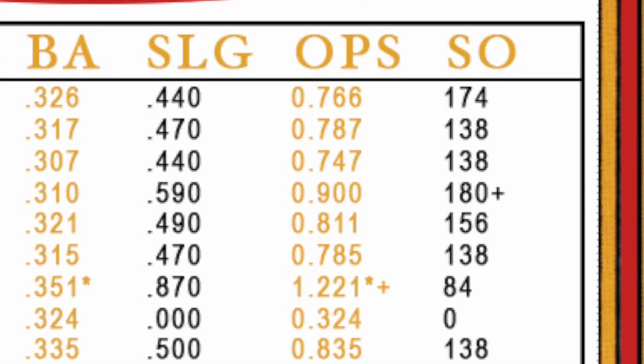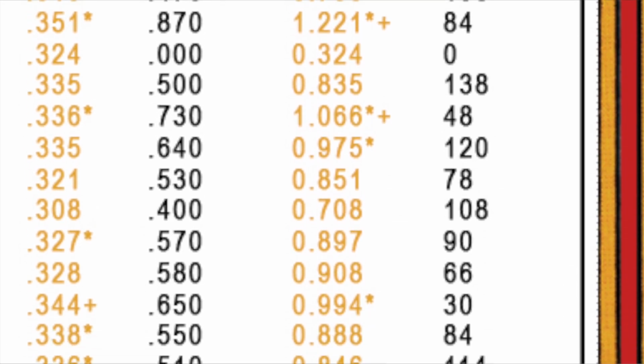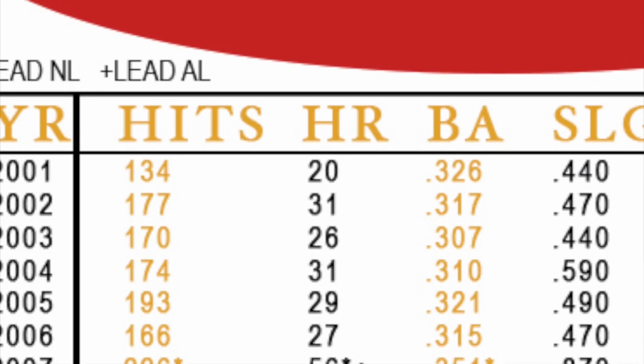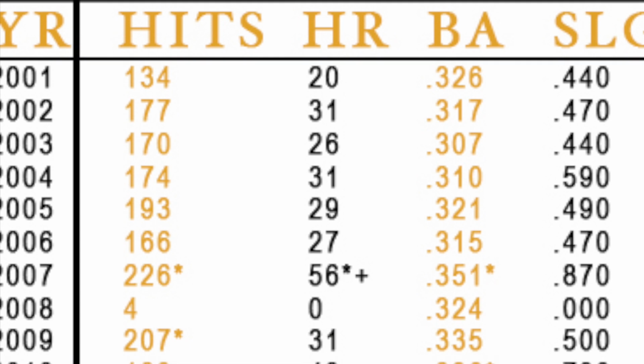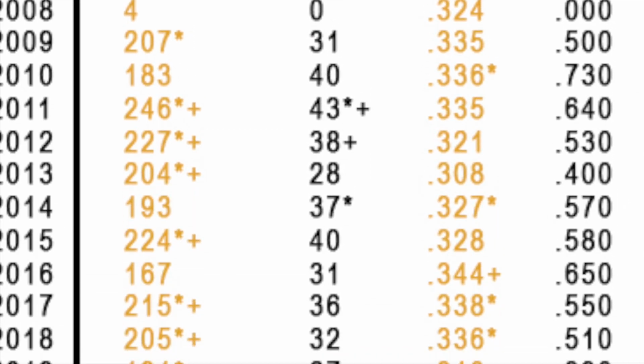Now, we're not going to spend too much time on Tom Brady's slugging percentage, but what we are going to do is take a look at his OPS. So we're just going to plug in his slugging percentage here, take a look at his OPS. He would have led the majors in OPS in 2007 and 2010, and then leading the National League 2 more times after that. And now his home runs. Now, Tom Brady's home runs aren't exactly jaw-dropping numbers. He did tie with Stanton and Abreu for the lead in 2 separate years, but one season stands out a lot.